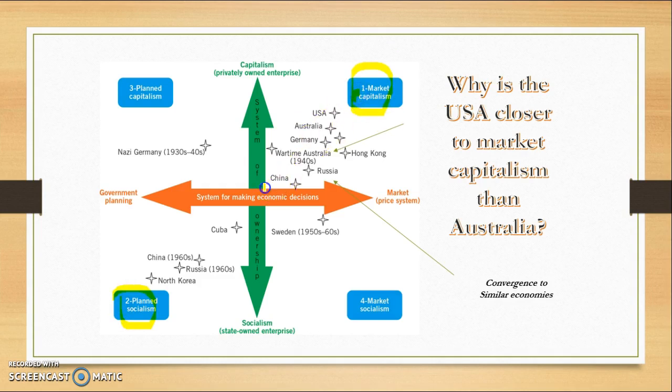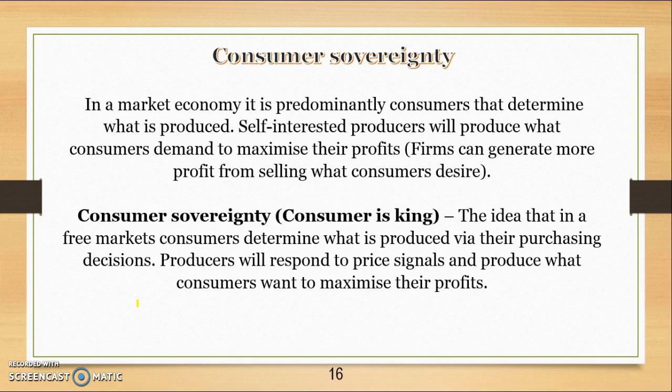Okay, every country in the world has some mix between a more planned socialist economy and a market capitalist society: private ownership of resources and demand and supply on one side, and government ownership of resources where the government sets plans on the other. In a market economy, it is predominantly consumers that determine what is produced. So self-interested producers will produce what consumers demand, because that's where they'll generate the most profit. So firms can generate more profit from selling what consumers desire, and therefore it's consumer sovereignty, or consumers' choices, that determine what is produced. The idea of consumer sovereignty means the consumer is king.